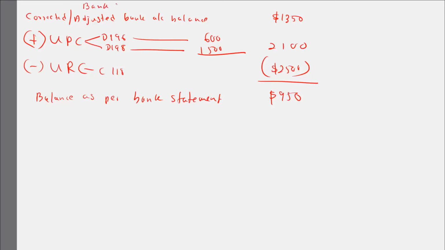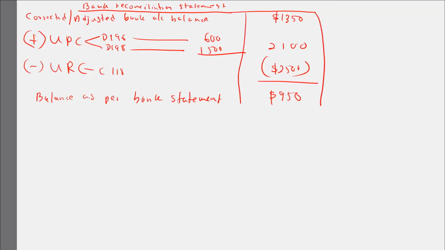You have to remember certain very important things. What are the things that you have to remember? First thing that you have to remember is that the bank reconciliation statement will always be done from your adjusted bank balance. For the adjusted bank balance, you have to adjust your timing differences. Then you see whether the balance that you are getting matches the bank statement balance or not.